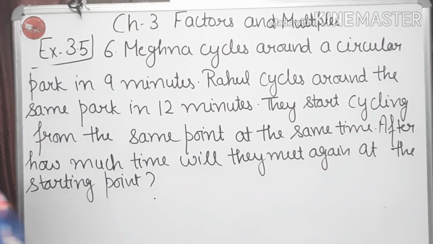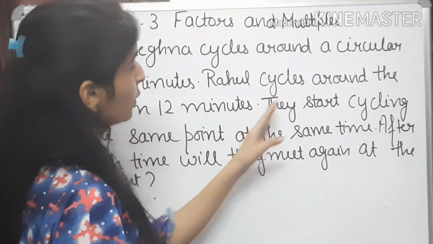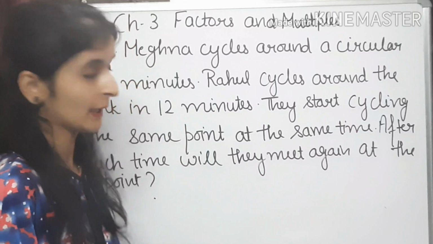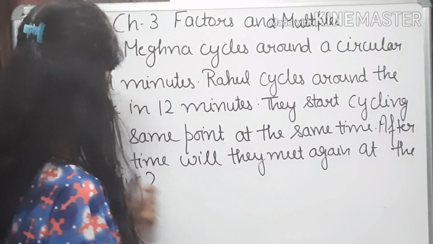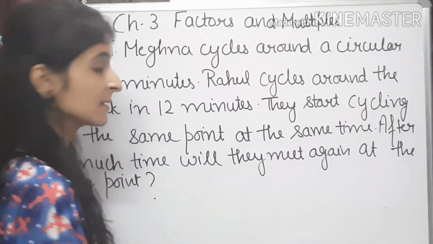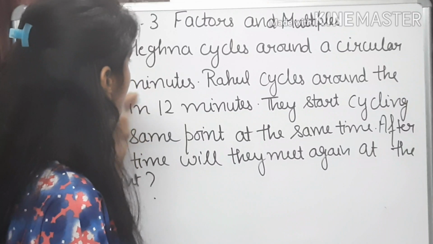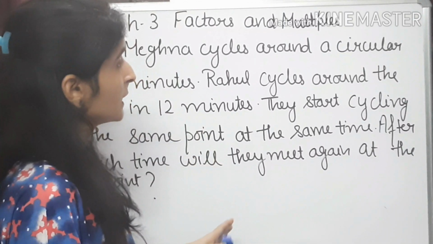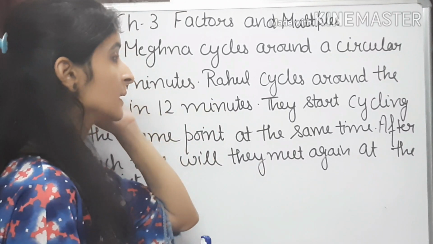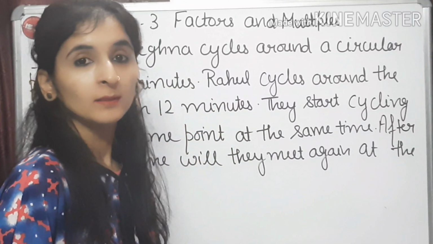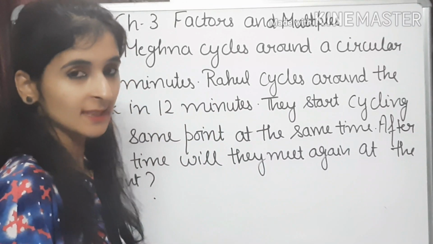Question number 6 is, Meghna cycles around a circular park in 9 minutes. Rahul cycles around the same park in 12 minutes. They start cycling from the same point at the same time. After how much time will they meet again at the starting point? So children, here we have been given the time duration of Meghna for cycling around a circular path, and likewise the time taken by Rahul to cycle around the same path.